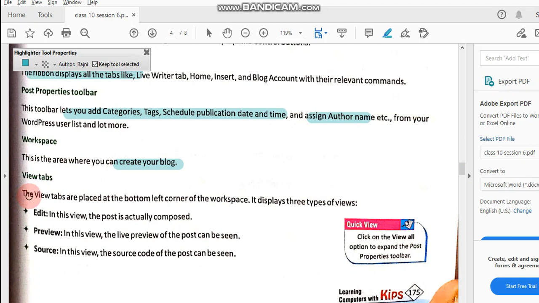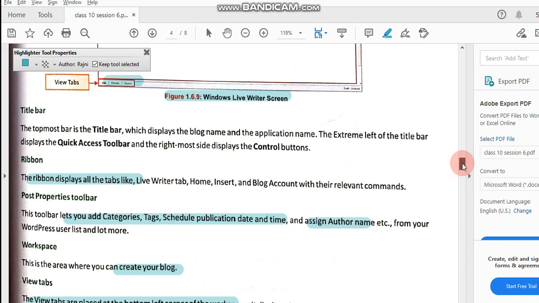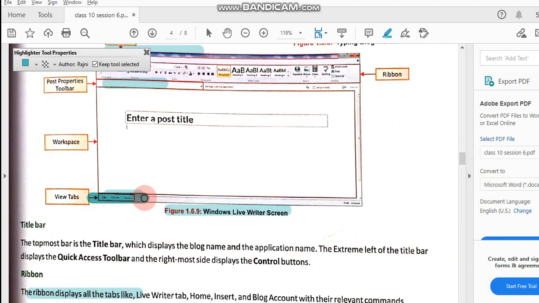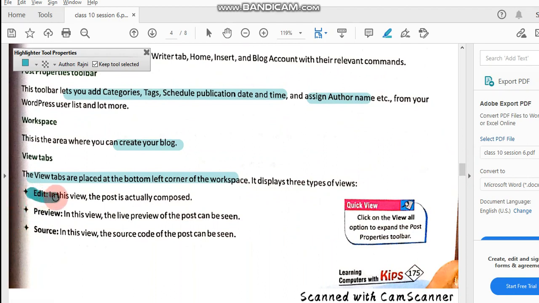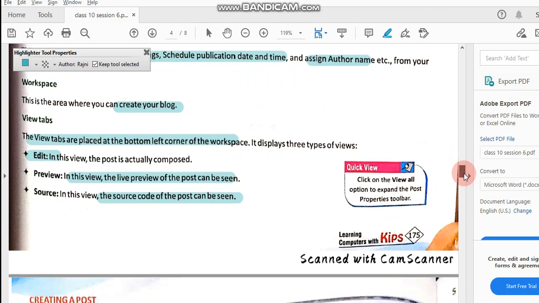View tabs are placed at the bottom left corner, as I have shown you here, this one. So it gives you the edit view, in which the post is actually composed. How to compose means how to write, where you are actually writing. Preview means in this view a live preview of the post can be seen. Source means the source code of the post can be seen. All this you can do.